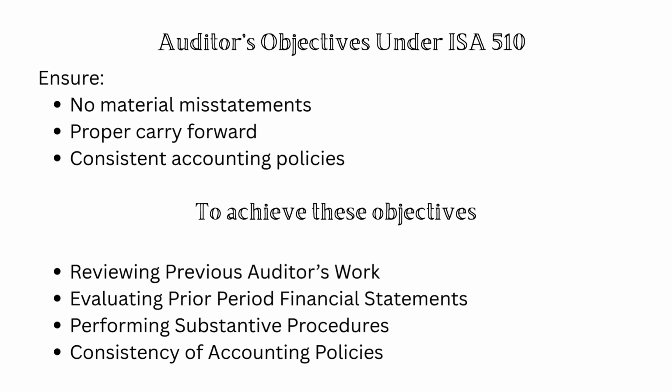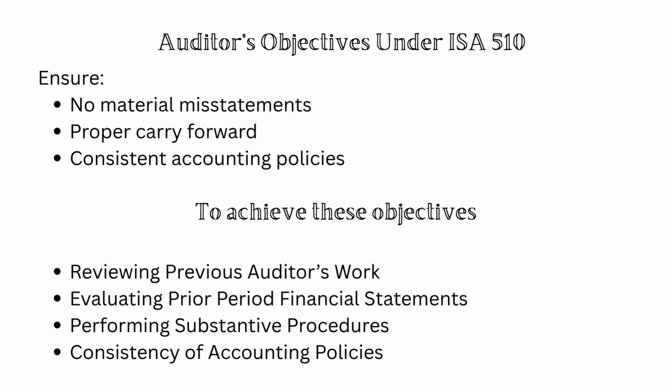Now, let's understand the auditor's objectives. The auditor must obtain sufficient appropriate audit evidence that opening balances do not contain material misstatements, closing balances of the prior period have been correctly brought forward, and appropriate accounting policies are consistently applied. So, how does the auditor achieve these objectives?